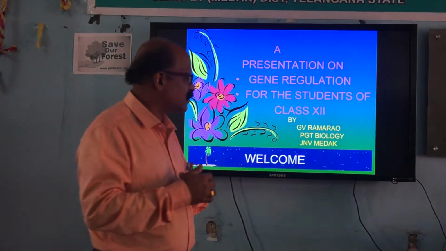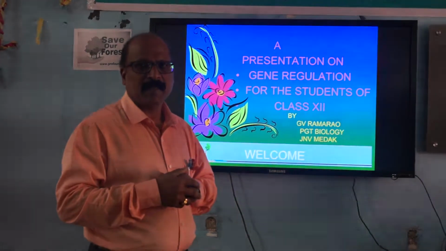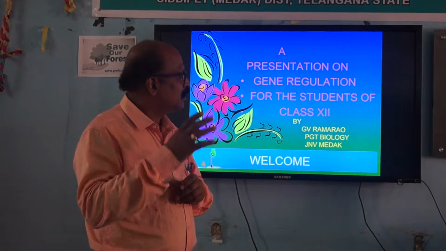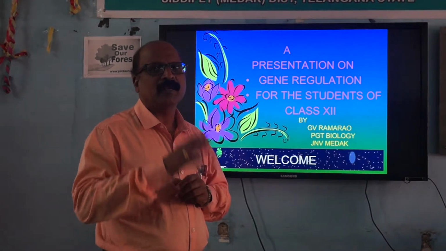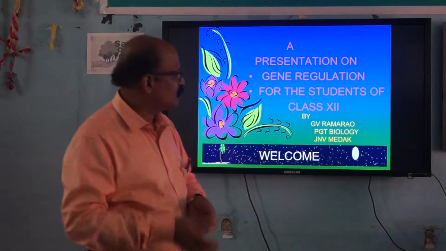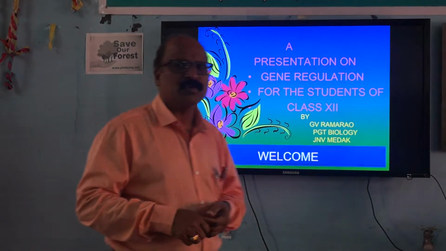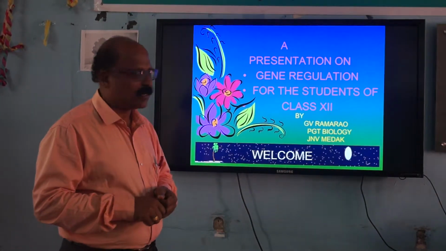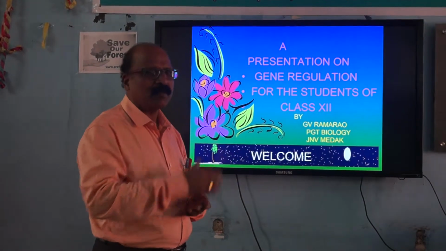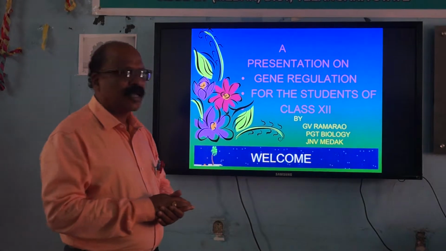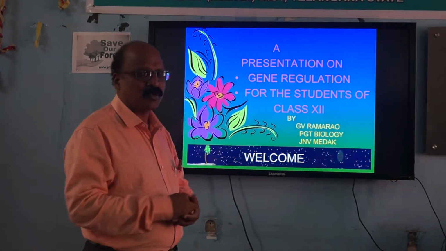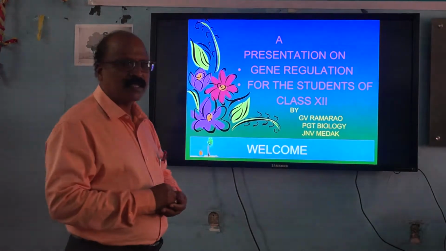Suppose let us take an example, the heartbeat. Heartbeat is essential every second. That's why this heartbeat is under the control of a particular set of genes. Those genes will always be expressed. That type of genes, we call constitutive genes. And the genes which are essential only at a particular point of time will be expressed only then, and that product will be produced. So today, how the genes are regulated, how the gene products are produced, we are going to discuss in this class.